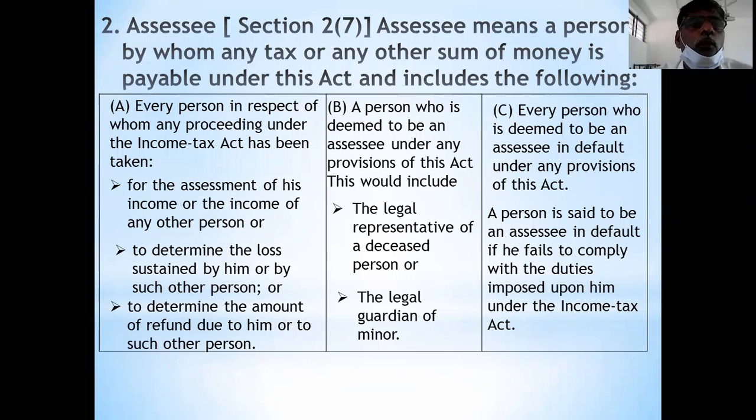This is the second point, assessee. Any doubt on these two, person and assessee?